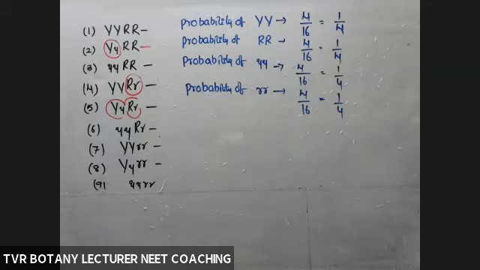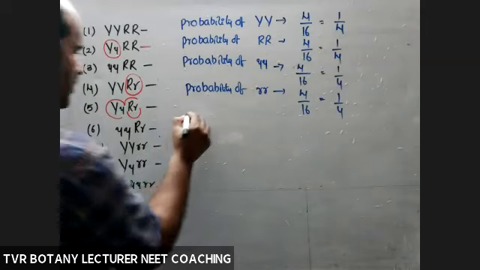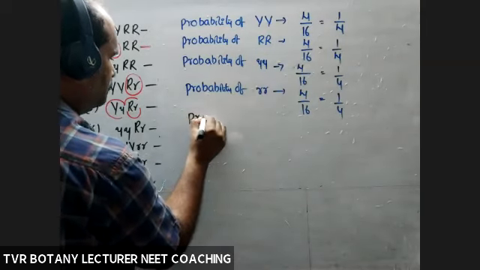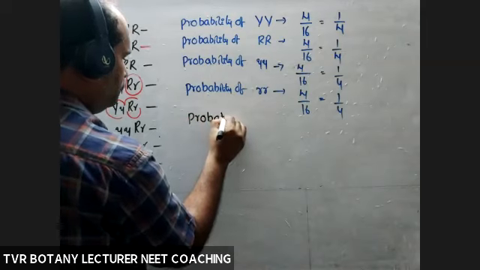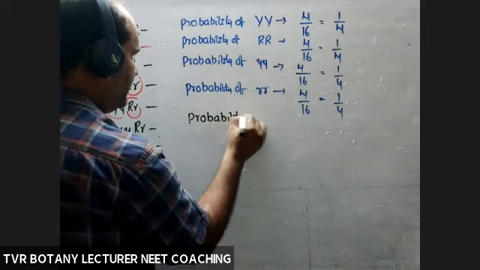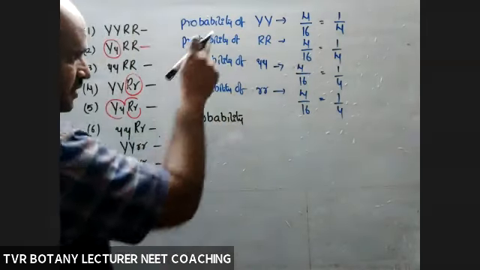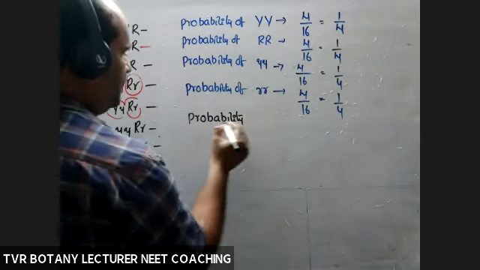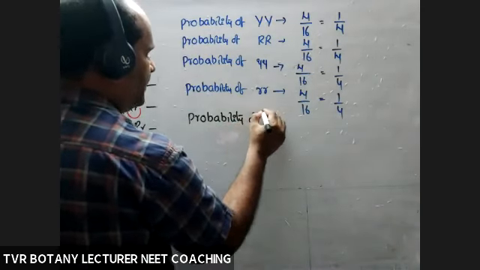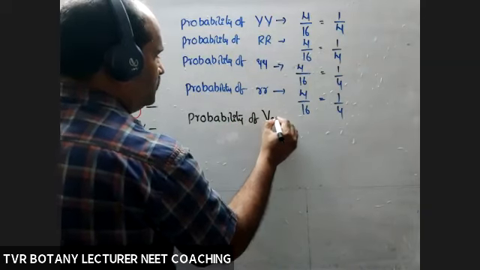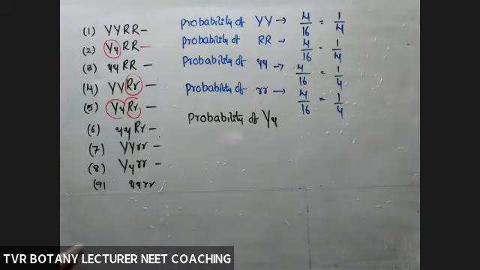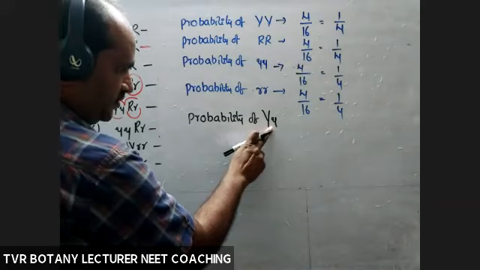Next. So now homozygous is completed. Homozygous recessive and dominant are the concerned genotypes. Now heterozygous. Take heterozygous. These are individual probabilities of the concerned genotypes. Probability of capital Y, small y. Here, how many kinds of alleles? 2 kinds.